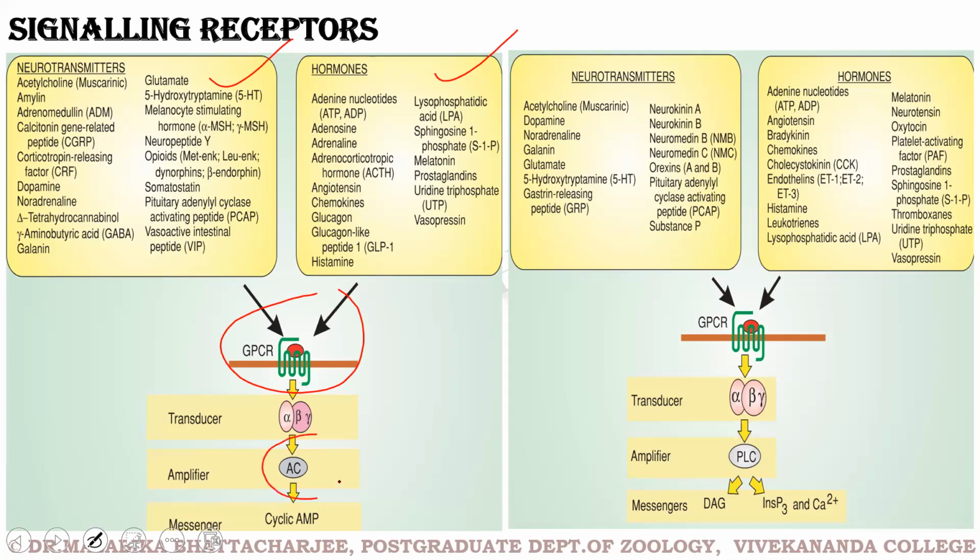One is it can activate adenylate cyclase, or it can activate phospholipase C gamma. So both these pathways are G protein coupled receptor pathways, and G protein coupled receptors are activated in response to, as you can see, the neurotransmitters and the hormones that follow this pathway. This is again the list of neurotransmitters and hormones that follow this pathway.